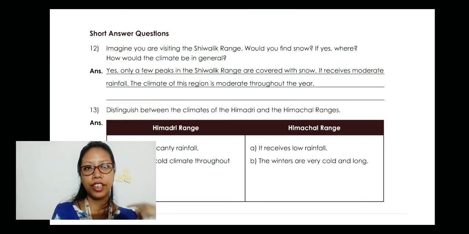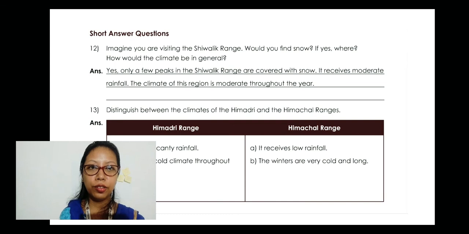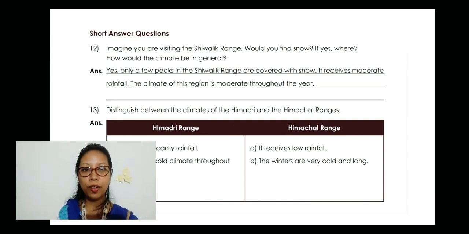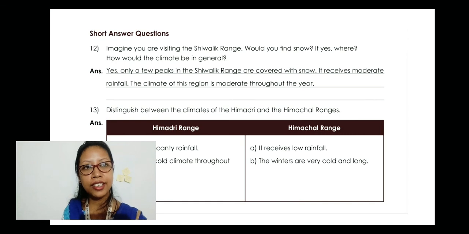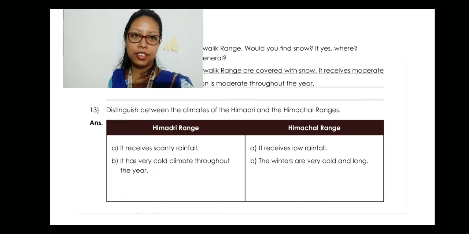Then we have question number 12. Imagine you are visiting the Shivalik range. Would you find snow? If yes, where? How would the climate be in general? We have to write about it as a whole. Yes, we will find snow in Shivalik, but only on a few peaks. Only a few peaks in the Shivalik range are covered with snow. It receives moderate rainfall and the climate of this region is moderate throughout the year. We have already discussed the climate, so you are going to write those answers here.